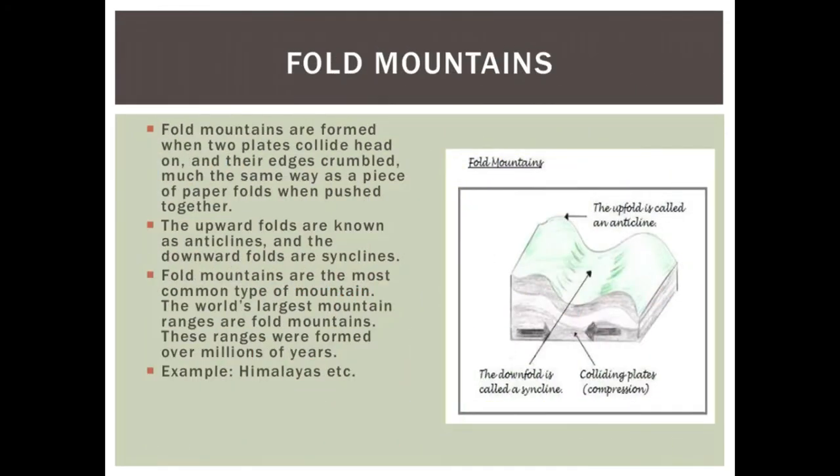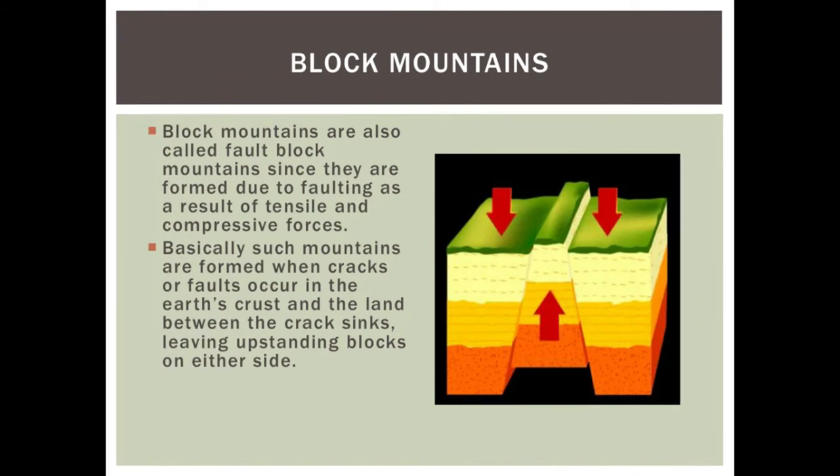Fault mountains are formed when two plates collide head on and their edge crumbled much the same way as a piece of paper folds when pushed together. So I am not reading much, you can also read it. Next, I am reading only 2 to 3 lines or 1 to 2 lines. What are the block mountains? Block mountains are also called fault block mountains since they are formed due to faulting as a result of tensile and compressive forces. Now you can read.